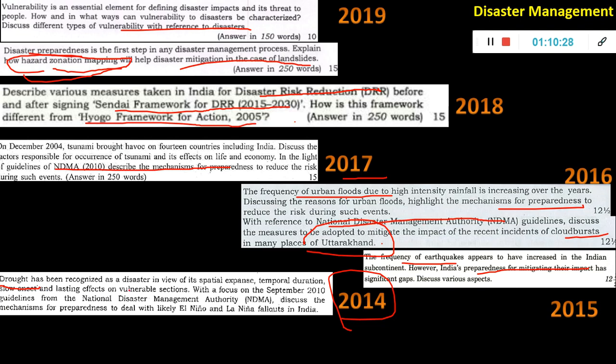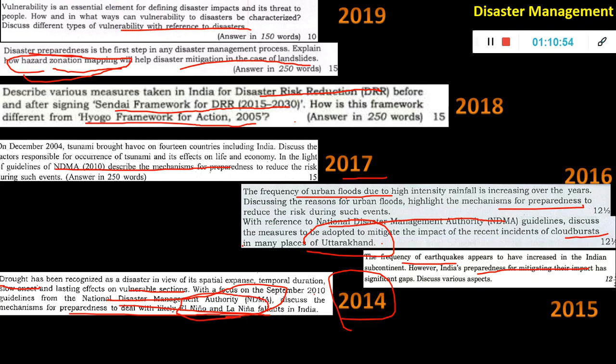So here, if you see vulnerable sections, the September 2010 guidelines of NDMA. So NDMA is important for you. Here again it's written El Nino and La Nina fallout. Even before it happened they had asked it. This was important in prelims also, and detailed questions come about El Nino and La Nina. Please study your geography from any basic textbook, it will be there. And NDMA guidelines are important.